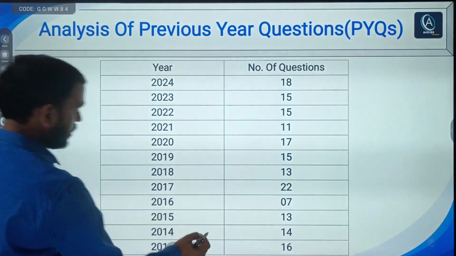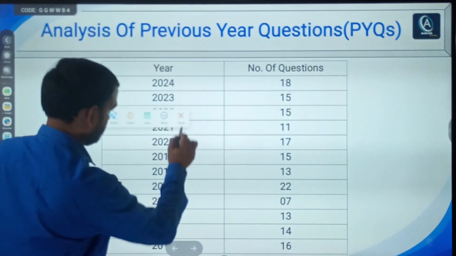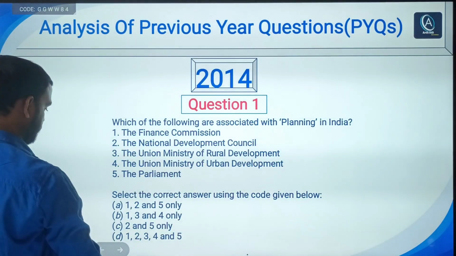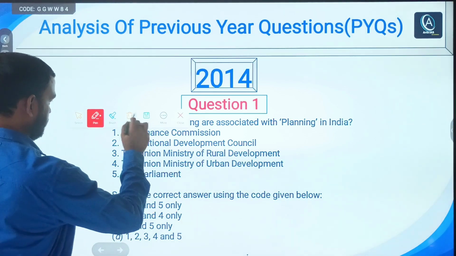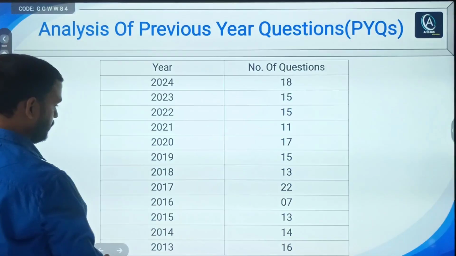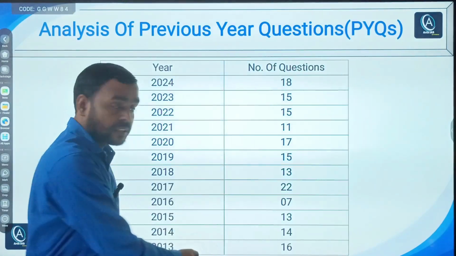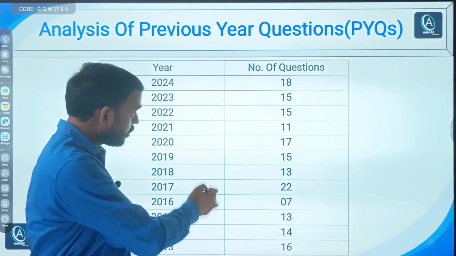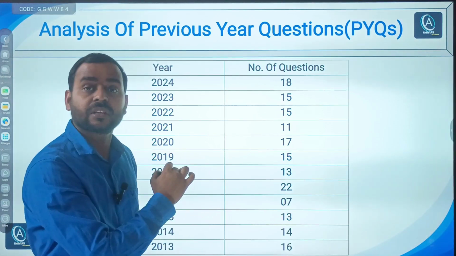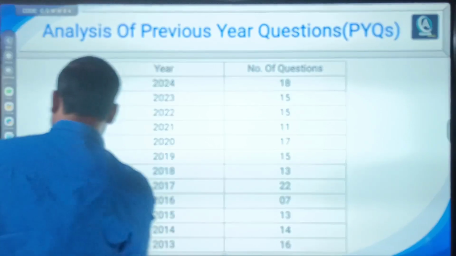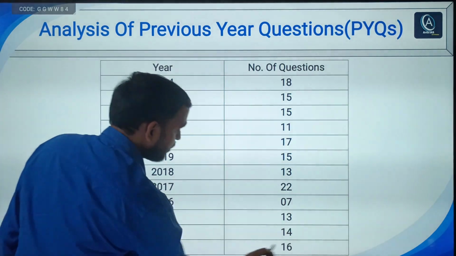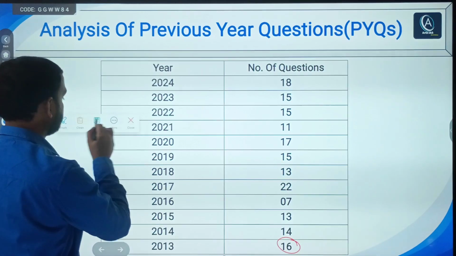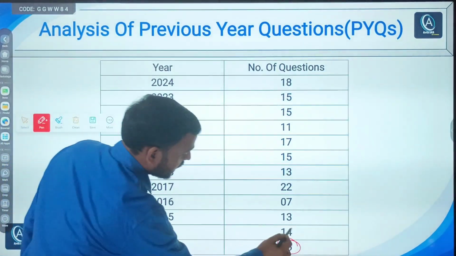You can clearly see this is the trend. I have made a table for you. So you can clearly see the weightage of polity every year in prelims. You can see that in 2016 there were 16 questions. In 2014 exactly 14 questions.